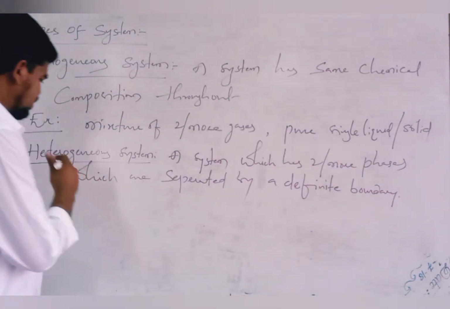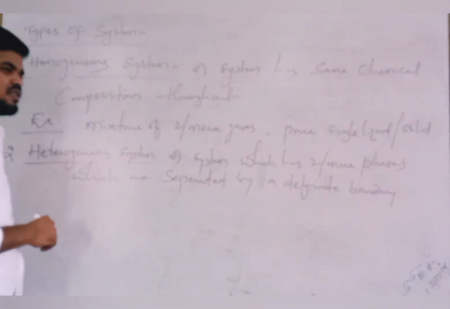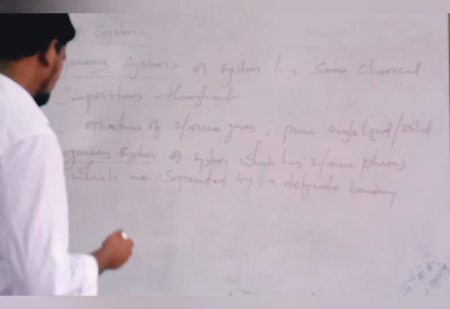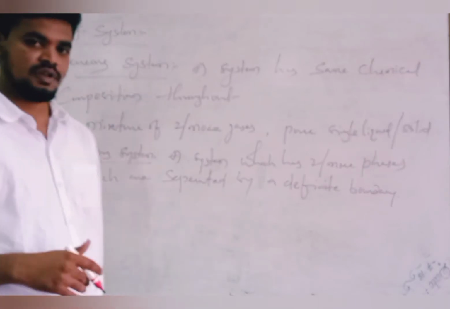Did you understand what is a heterogeneous system? A heterogeneous system is nothing but a system which has two or more phases which are separated by a definite boundary.